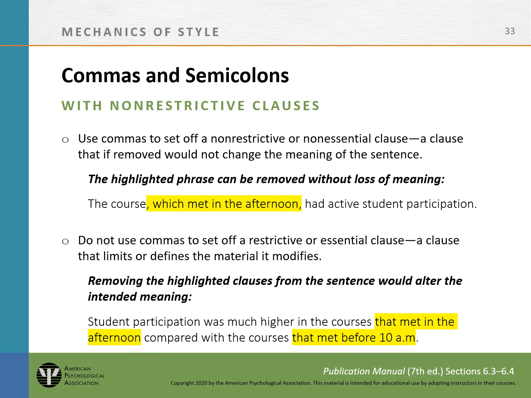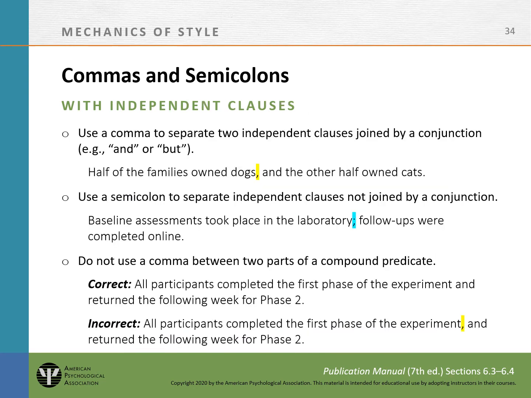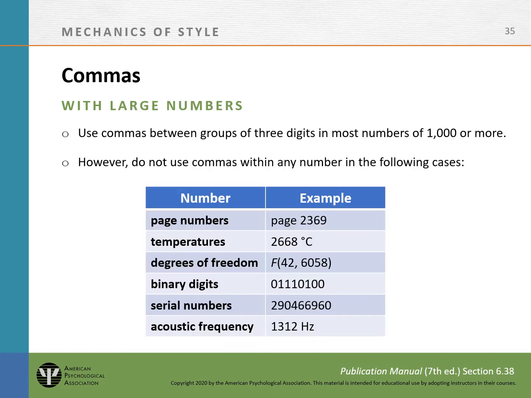Use commas to separate two independent clauses joined by a conjunction. Use a semicolon to separate independent clauses not joined by a conjunction. Do not use a comma between two parts of a compound predicate. A compound predicate says two or more things about the same subject without repeating the subject.